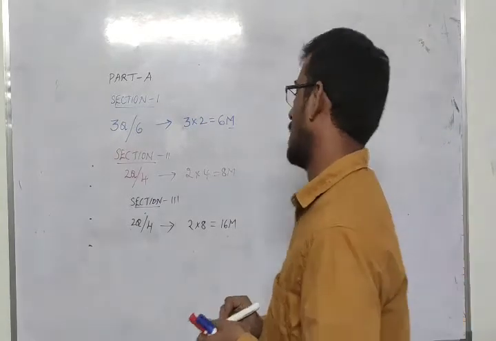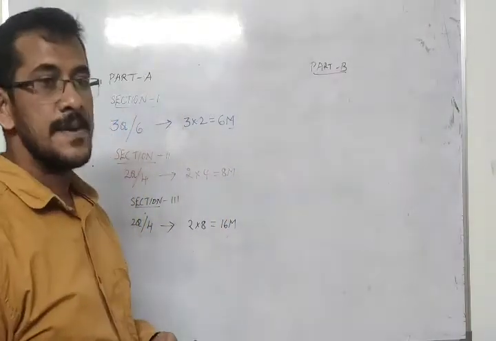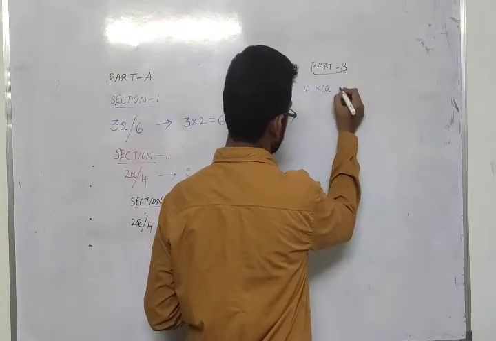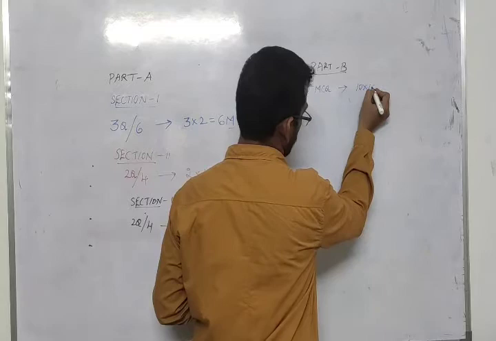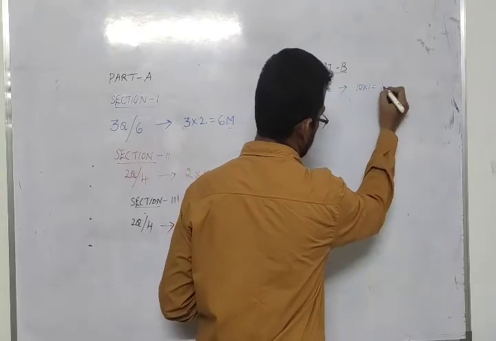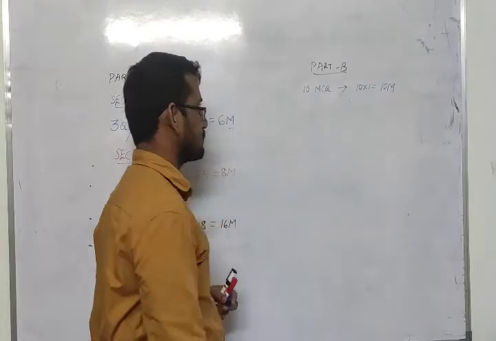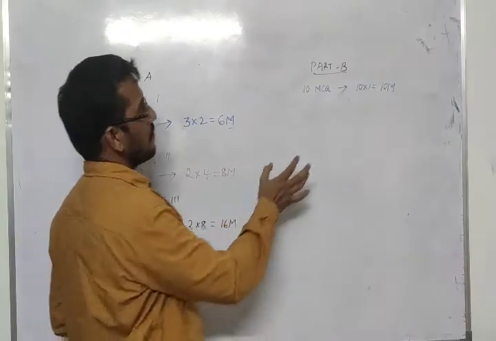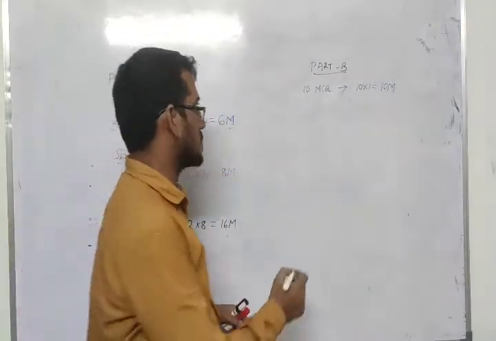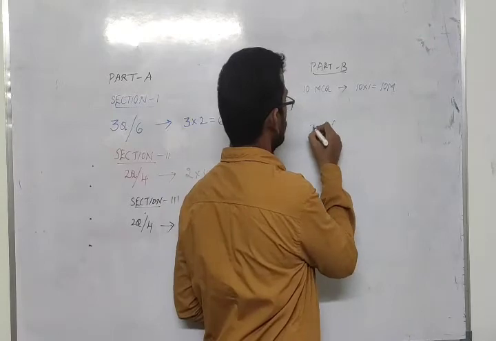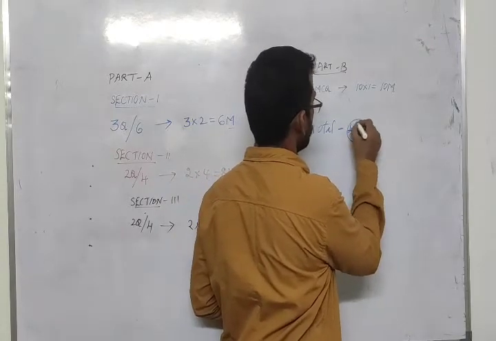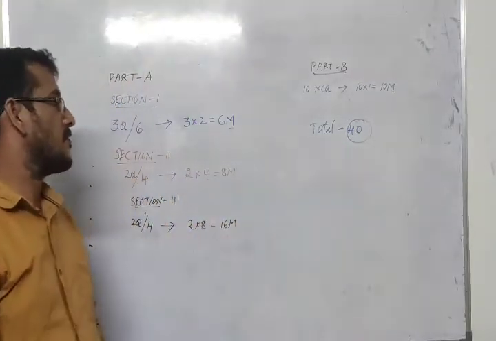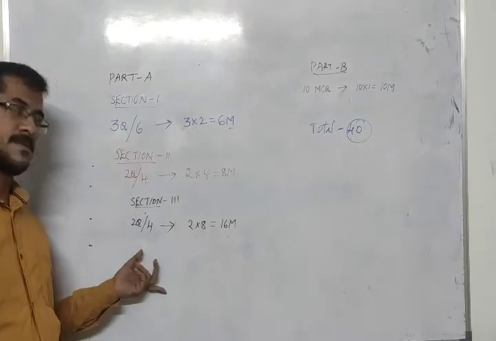Part B. They'll give you 10 multiple choice questions. Each question is 1 mark, so you'll get 10. So part A 30 marks, part B 10 marks. Total marks are 40. 40 marks for biology, 40 marks for physics. For biology and physics the pattern is the same.